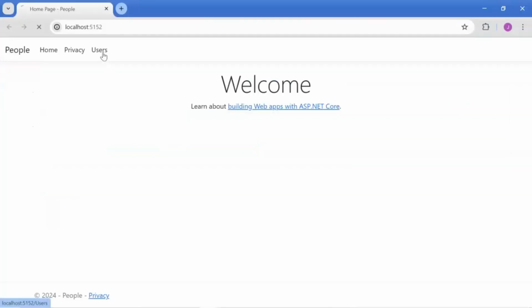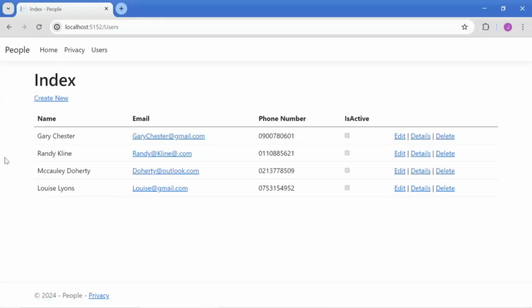This is how our page looks when we click on users. So this is the list of the users that is coming from the database, and we have the edit, details and delete. So we need to create views for these pages also. Now I will make another video for this. So let's keep this video short, and in the next video we will create the pages for edit, delete and details.